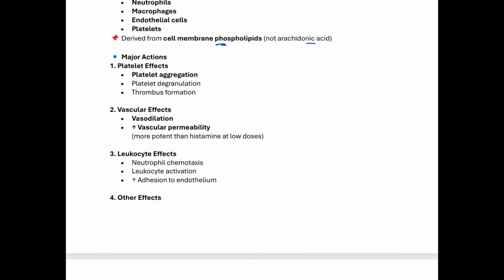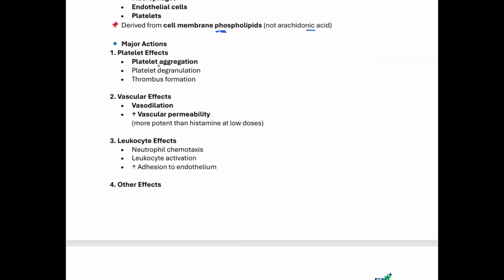And what are the major actions? They could cause platelet aggregation, platelet degranulation, and thrombus formation. What about the vascular effects? They could cause vasodilation, and they could also increase vascular permeability. But remember, histamine could also cause what? It could also cause vasodilation and increased vascular permeability. But this is more potent than histamine at a very low dose. So at a very low dose, they are very potent, even more than histamine.